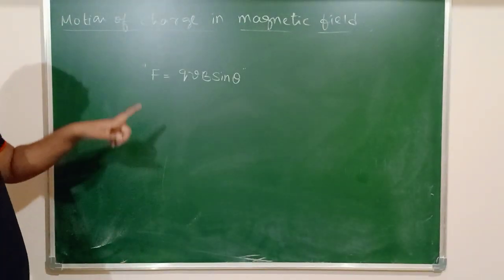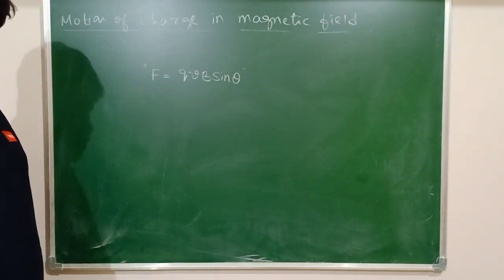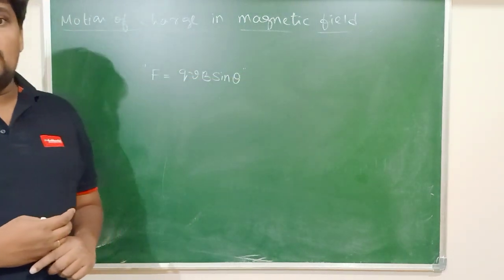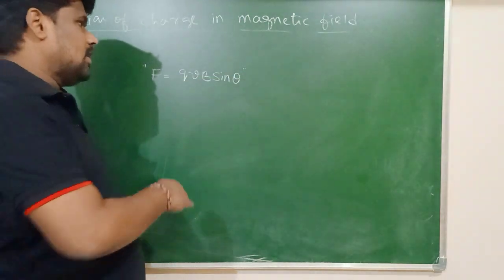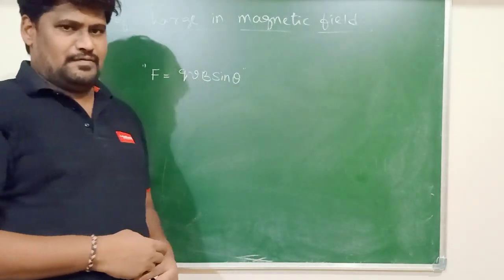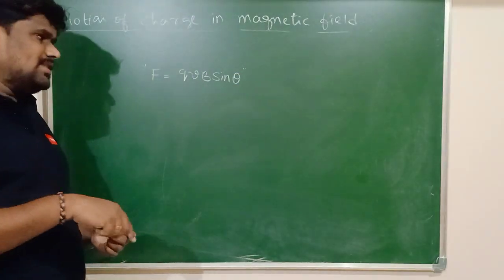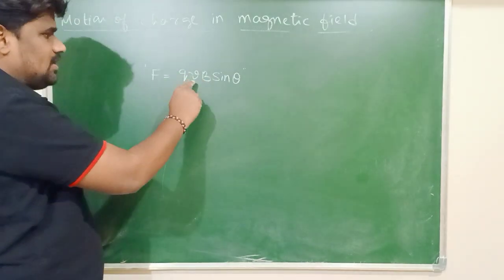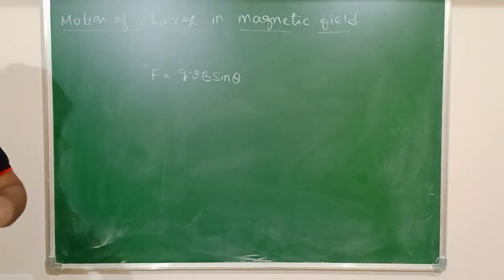I guess you know what is the meaning of theta here. What is theta? Theta is the angle made by the direction of motion of the charged particle with respect to what? The magnetic field. Or else theta is the angle between the direction of the velocity and the direction of the magnetic field.